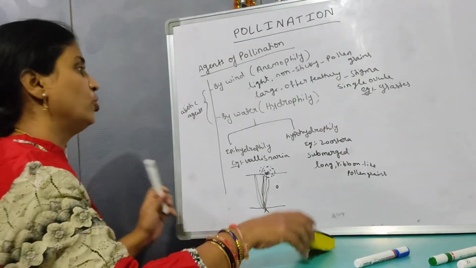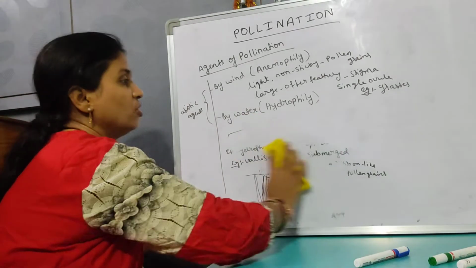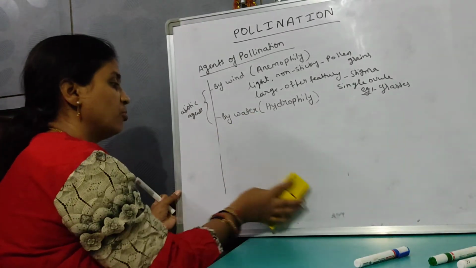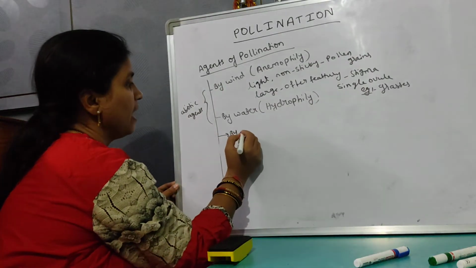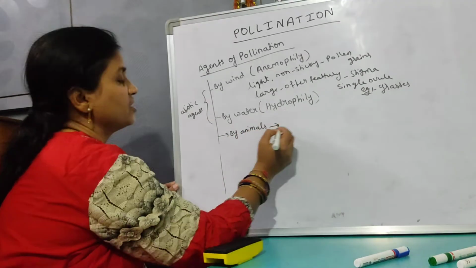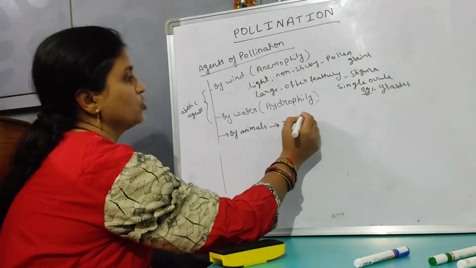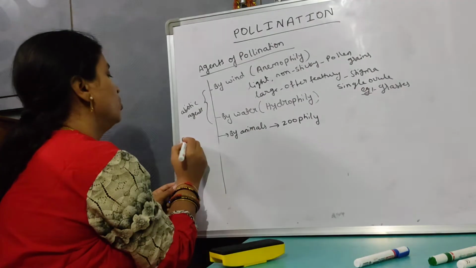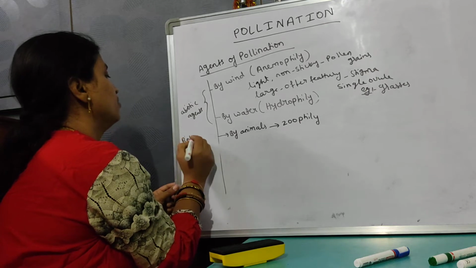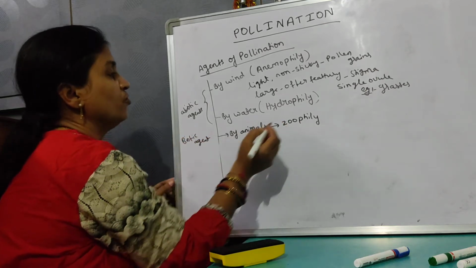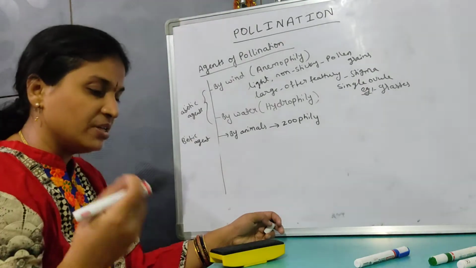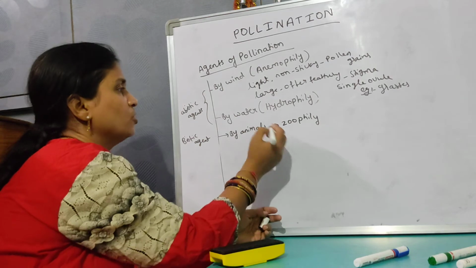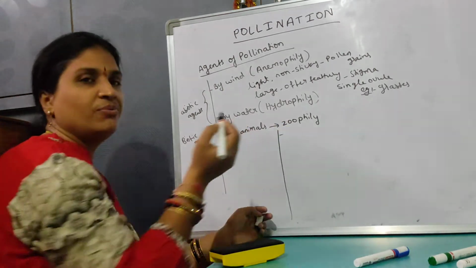abiotic agents. Moving on to the biotic agents. Biotic agents means living organisms, mainly animals. So if the pollination is taking place by animals, it is called zoophily. This is a biotic agent. It is having life. Zoophily is of many types. They can be insects, squirrels, mammals, snakes, reptiles, birds. So many. So what are those different types? Let us learn. A few of them we are going to learn now.